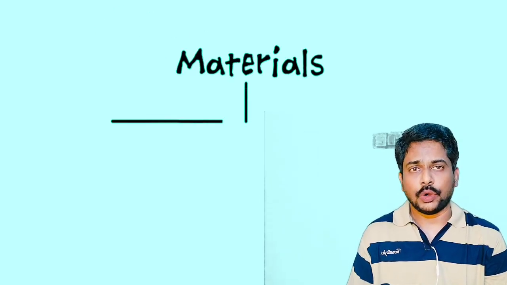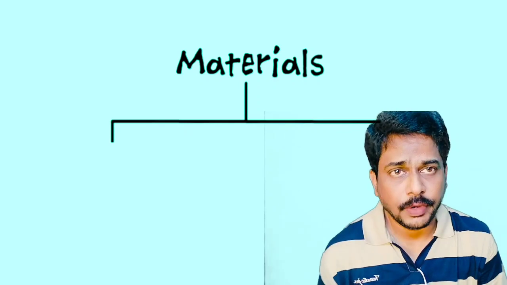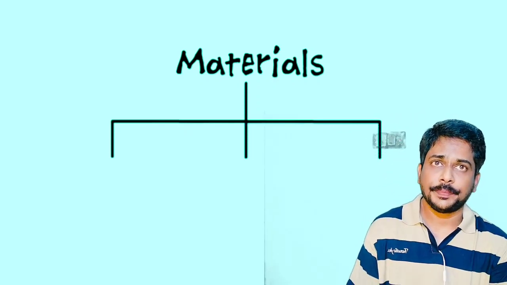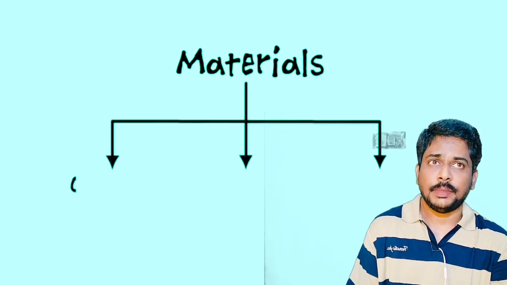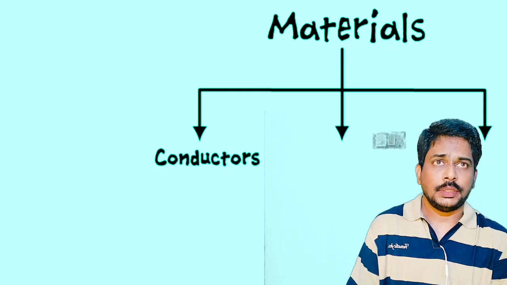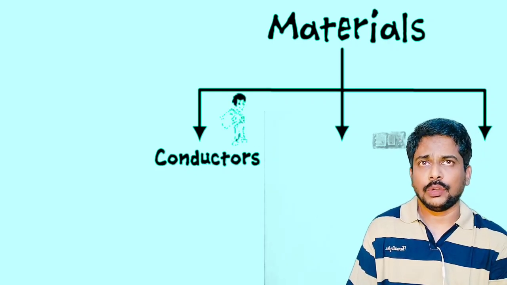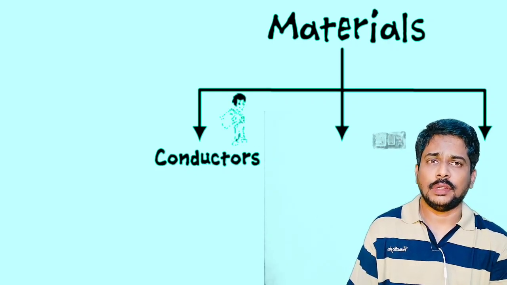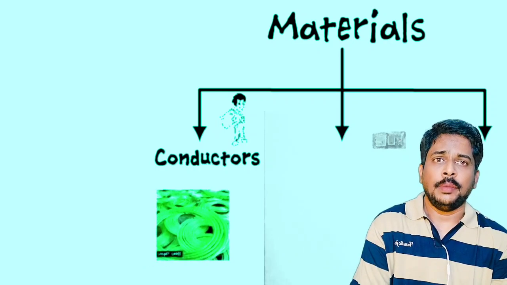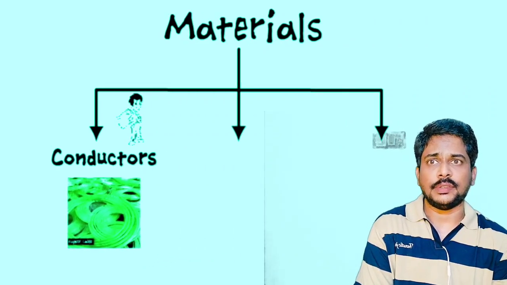And materials, according to electricity, are broadly classified into three. The first one is a conductor, the second one is a semiconductor, and the third one is an insulator. Conductors are metals like copper, silver, iron, and gold, and metals are good conductors of electricity.